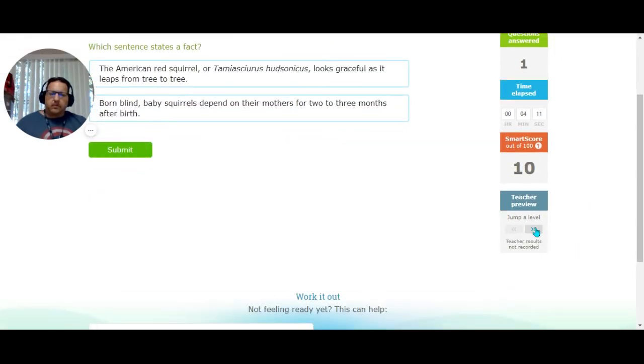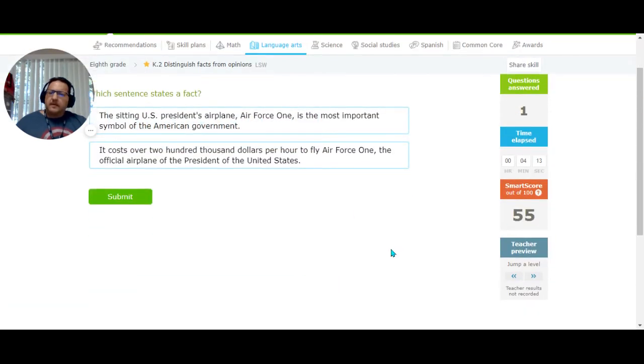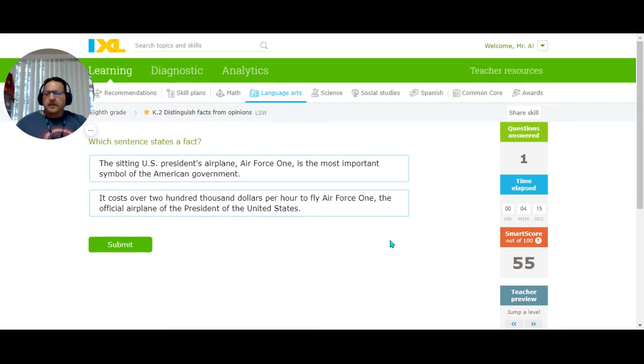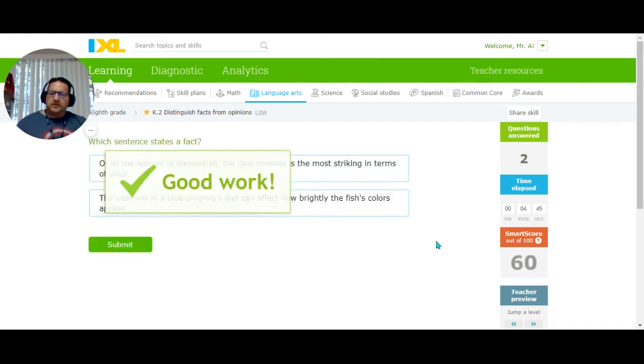All right, now let's wrap it up. Which sentence states fact? The sitting U.S. President's airplane, Air Force One, is the most important symbol of the American government. It costs over $200,000 per hour to fly Air Force One, the official airplane of the President of the United States. Whether something is the official airplane simply means that the government has declared it so. That is objectively verifiable. So is its cost. Here, whether it's the most important symbol is an opinion. I'm going to click this one and submit.